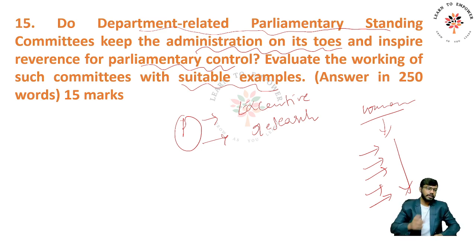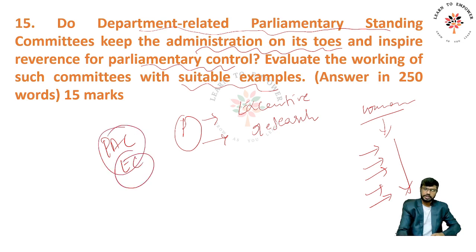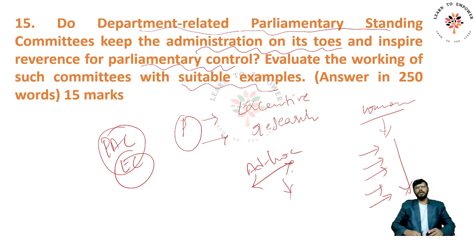Evaluate the working of such committees with suitable examples. You write about the Public Accounts Committee, and the Estimates Committee. There are many parliamentary standing committees that you can write about, and in the conclusion you could write about ad hoc committees also. In recent times the ad hoc committees have increased, but at the same time many bills in parliament have not been referred to parliamentary committees, so that needs to be done. That will ensure greater accountability of the executive to the people.